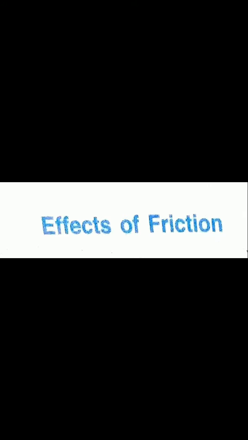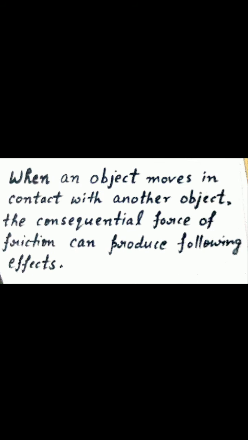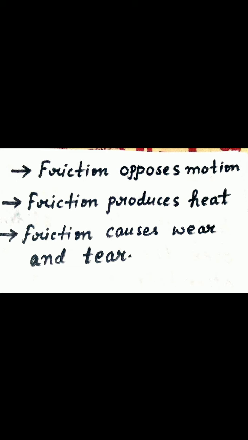Now children, move to the next topic, effects of friction. What is the effect of friction? When an object moves in contact with another object, the consequential force of friction can produce the following effects. The effects are: friction opposes motion, friction produces heat, friction causes wear and tear. I will also explain this with the help of examples. First, take friction opposes motion.